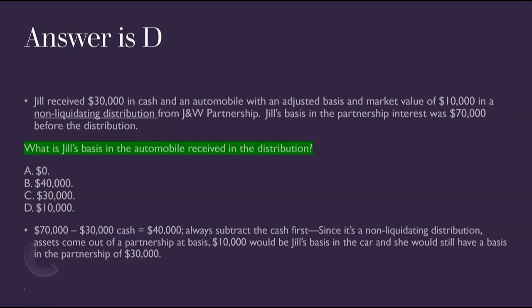Whereas when it was liquidating, she wouldn't have any remaining basis in the partnership because we took all $40,000 and applied it to the car. And we had to do that because it was a liquidating distribution. But here, when it's non-liquidating, just take the asset out at whatever basis it had in the partnership, and that's the basis to her, $10,000 for that car, and she has a remaining basis in the partnership of $30,000.